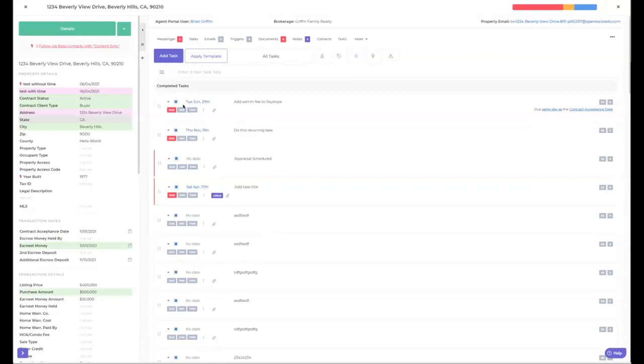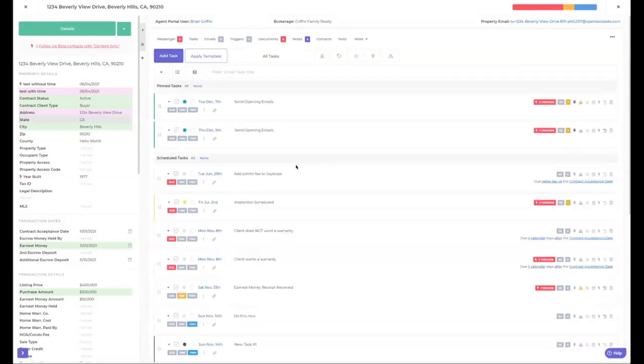And it's going to show me all my completed tasks. And if I want to bring one of those back, like here was that admin task, so that was why that one wasn't showing, I can uncheck that. I'm going to go back over to my active tasks. And now you can see that task pop back in.